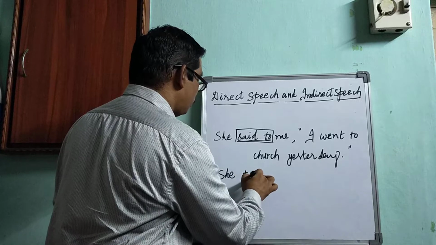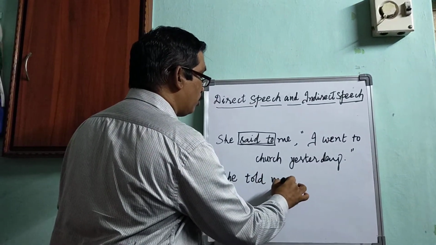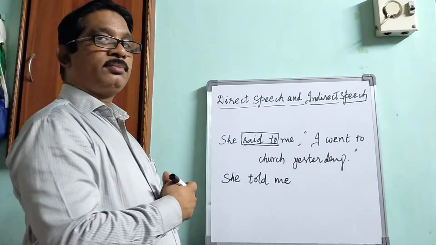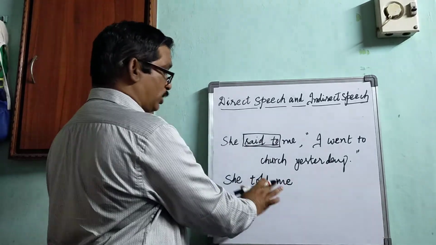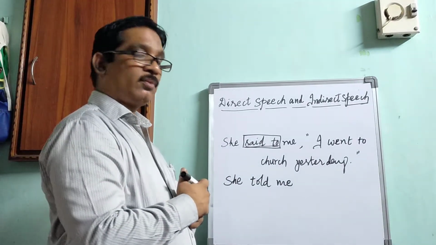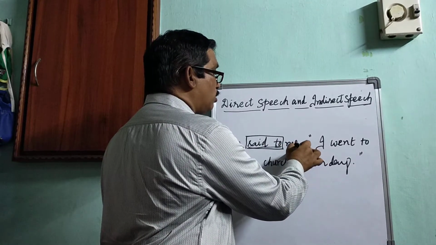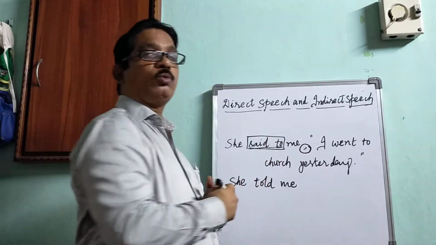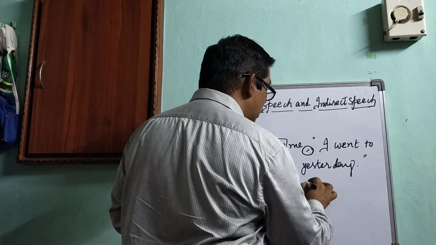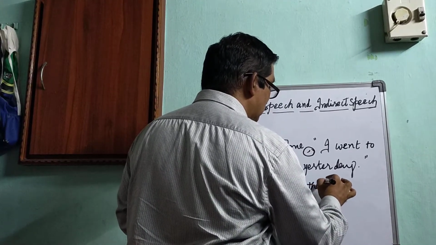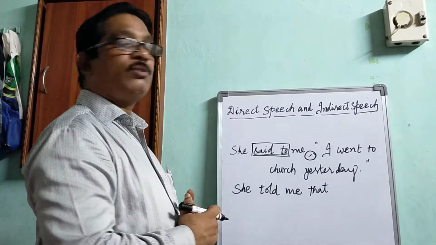She told. Me we can use as it is. Here subject and object should not be changed. Comma should be removed. Instead of comma, we can use the conjunction that. This is the second rule.